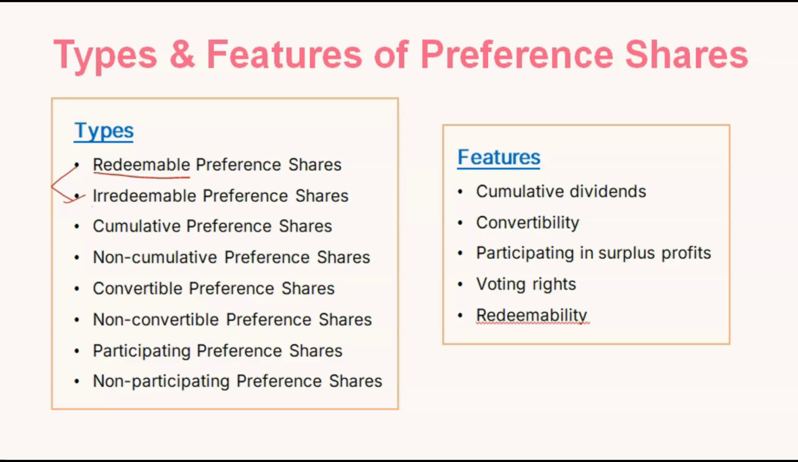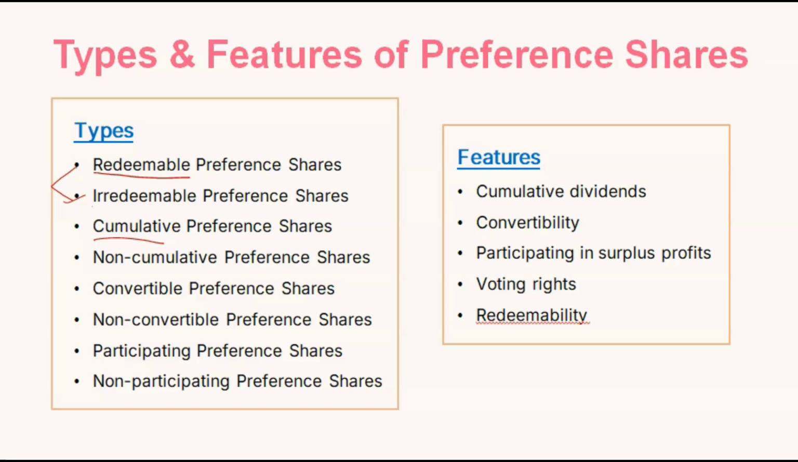Cumulative. So cumulative preference shares, what does that mean? They will get profits each year. Suppose in a particular year, the company incurred a loss. So the company is not able to give dividend to preference shareholders. Then in the next year, they will get that.